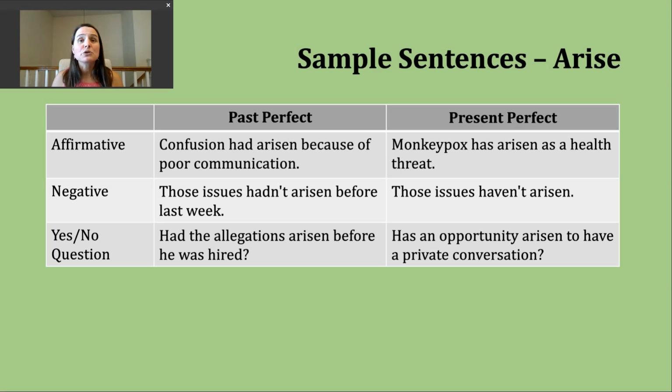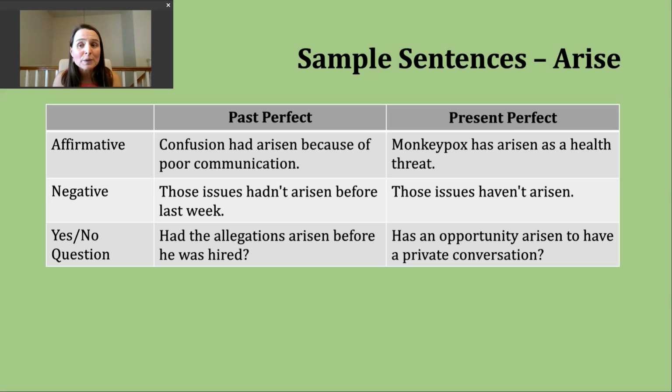Now, let's move on to the present perfect. We use this verb tense to talk about actions that started in the past and continue into the present. We also use them to discuss things that happened at some unknown point in the past. Here, we need to pay attention to our subject. So in the affirmative, if our subject is I, you, we, or they, I'm going to use have and then the participle form of the verb. If my subject is he, she, or it, I will use has and then the participle form.